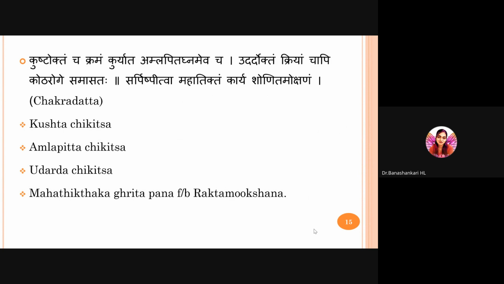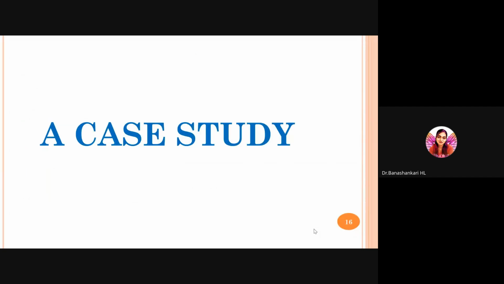mahatiktam karyam shonita mokshanam. Acharya also mentioned that we can adopt the Chikitsa Sutra of Kushta Chikitsa, Amla Pitta Chikitsa, Udarda Chikitsa, and Acharyas also mentioned that one can take Mahatiktaka Ghrita followed by Rakta Mokshana. Up to this, we saw what is Sheethapitta and the etiological factors, symptoms, prognosis, differential diagnosis of this condition and the general line of treatment.